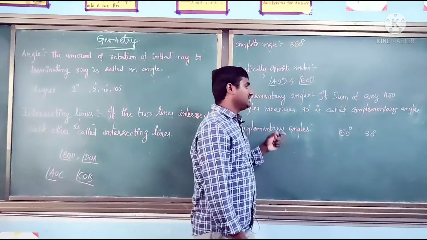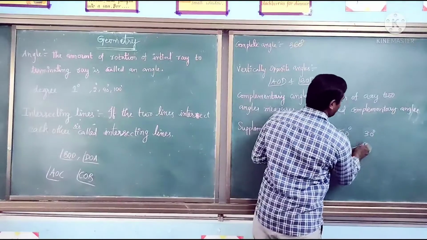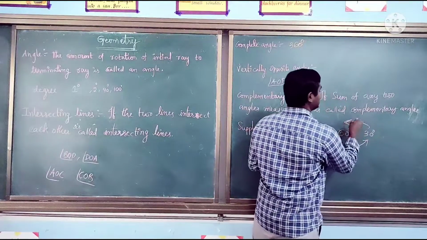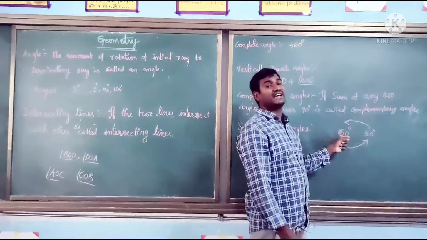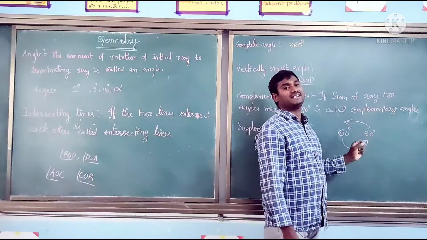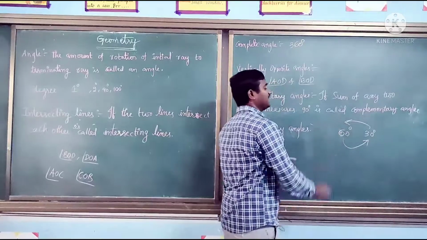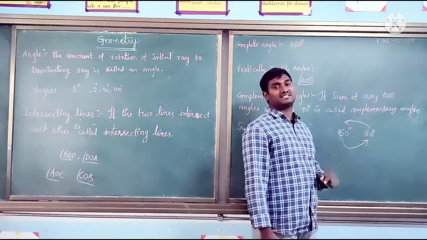Then we can say each angle is complementary to the other. That is, the complementary angle of 60 degrees is 30 degrees. The complementary angle of 30 degrees is 60 degrees.